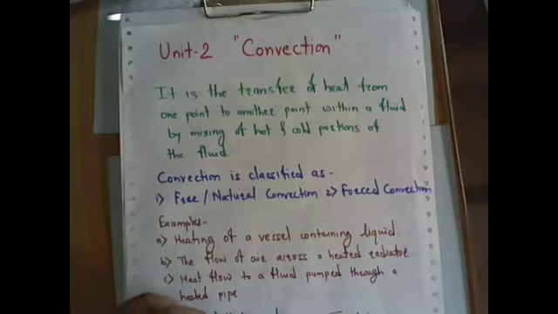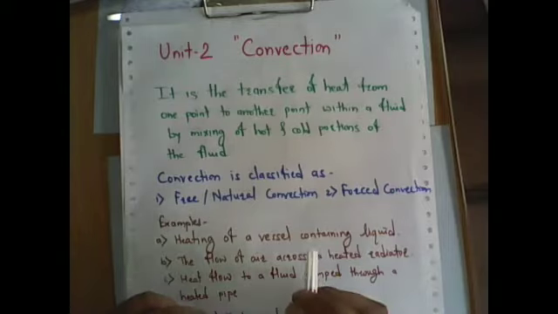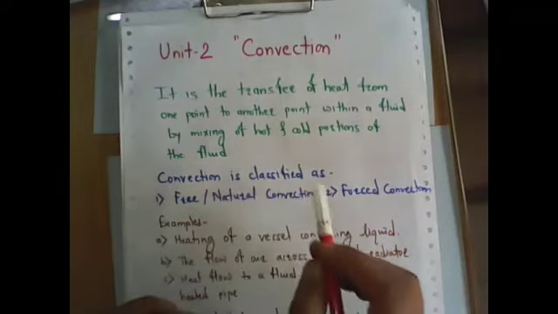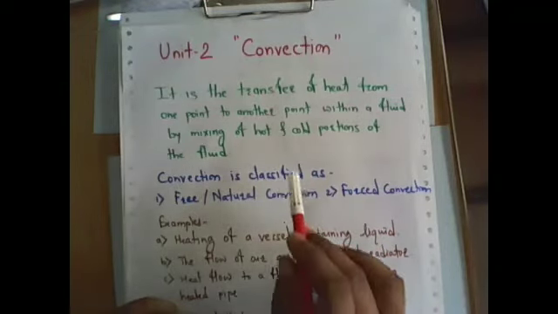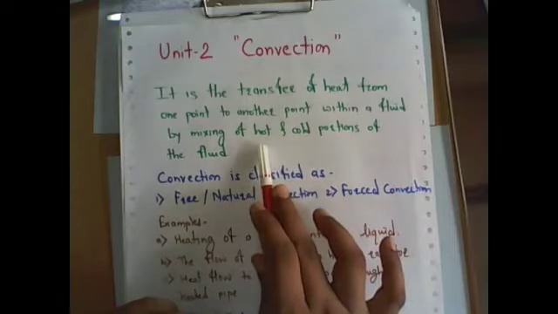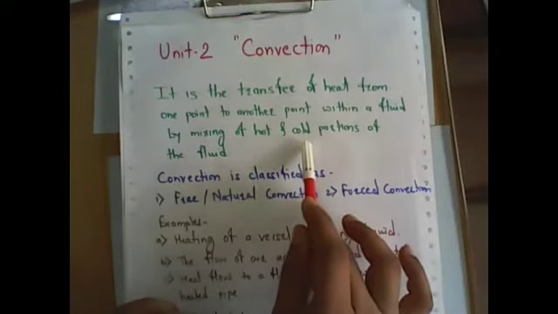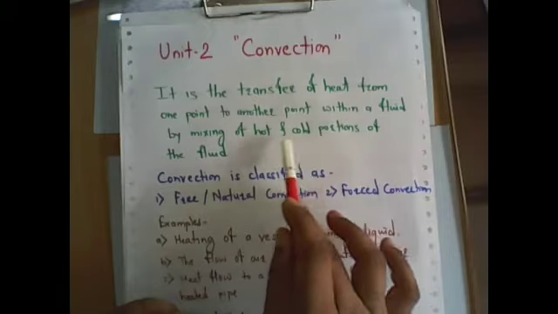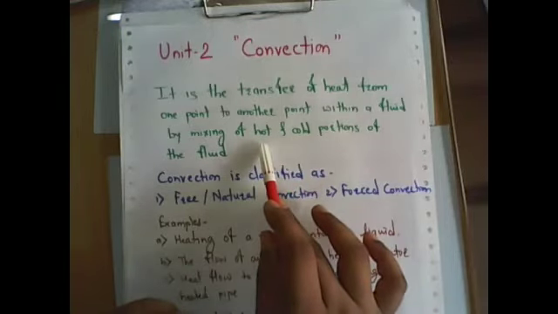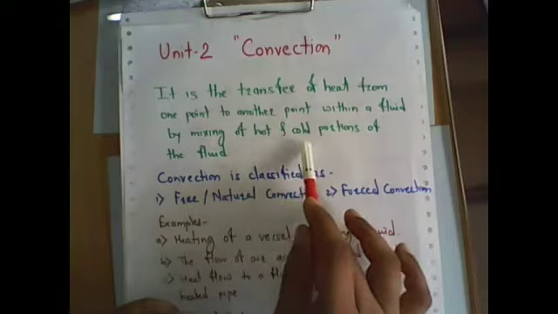Normally in industry, it is a combination of all three modes: conduction, convection and radiation. One of the major parts of heat transfer is convection. This is a simple example: if you put cold water and hot water together in a bucket, that is a simple domestic example. Obviously the hot water, which has higher heat or higher energy, transfers it to the cold water. This is a natural phenomenon where heat transfer goes from high temperature to low temperature, or high energy to low energy.